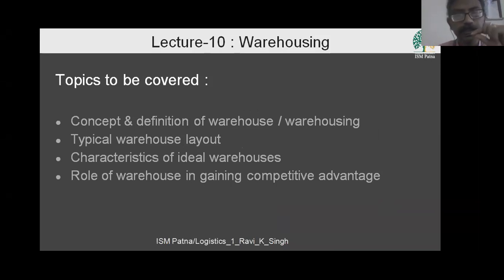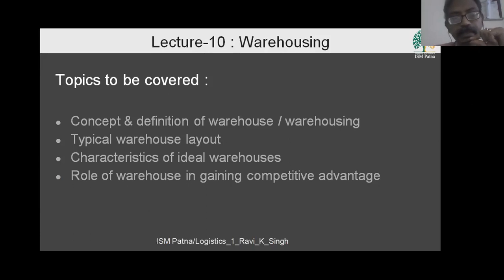Warehousing is a process, in fact, of inwarding the goods, then storing them, then retrieving them, and then dispatching them when they are required. So this whole process is known as warehousing, and the warehouse is an entity which is used for doing all these activities.